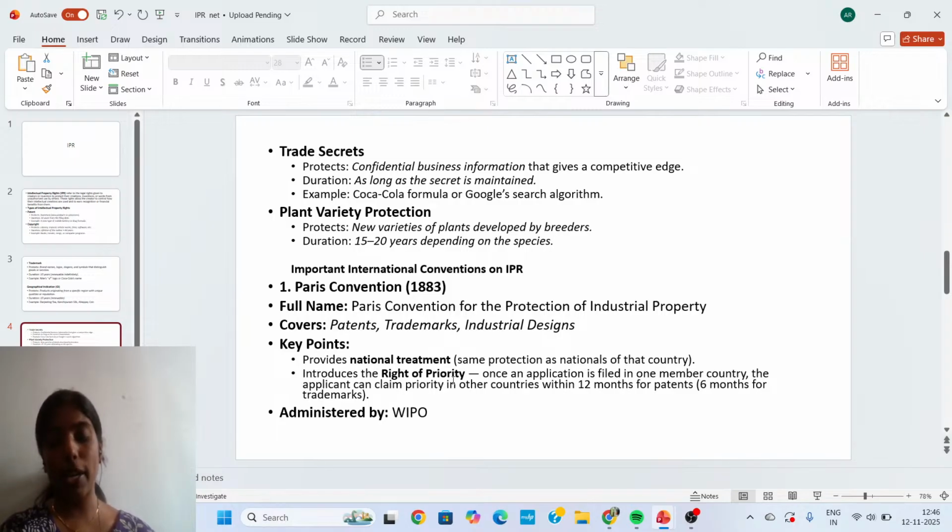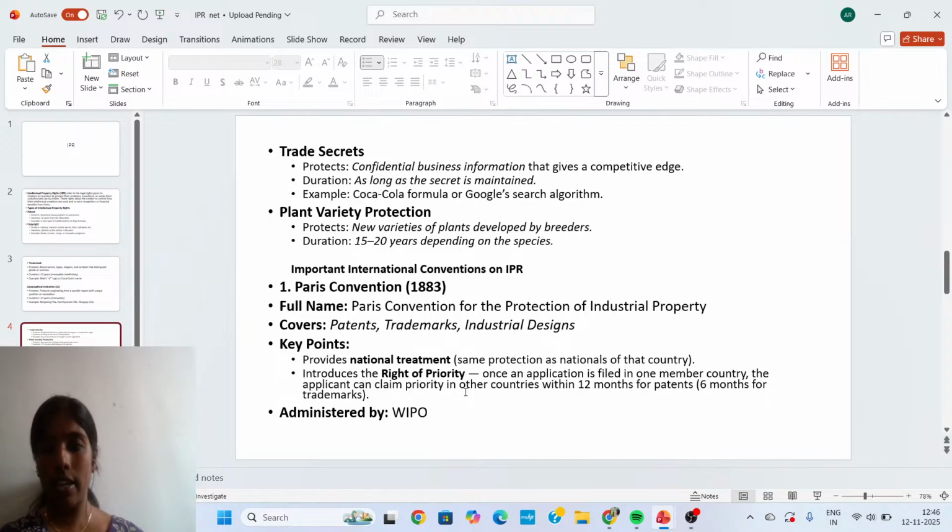It introduces the right of priority. Once an application is filed in one member country, the applicant can claim priority in other countries within 12 months for patent, 6 months for trademark. Right of priority here means what?